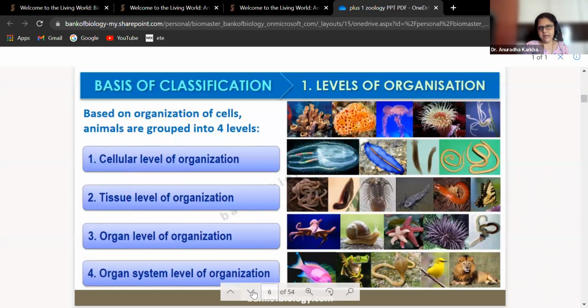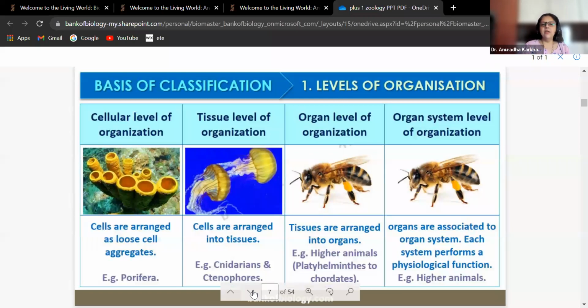First, level of organization. Based on organization of cells, animals are grouped into 4 levels: cellular, tissue, organ and organ system. करेक्ट, एक एक कॉम्प्लेक्स बढ़ता जाएगा. सेल्यूलर का सबसे पहले हम देखेंगे. Cellular level of organization. See, that was the reason that I was telling you all that when you look at the pictures of different animals, it will be very easy for you all to understand this chapter.